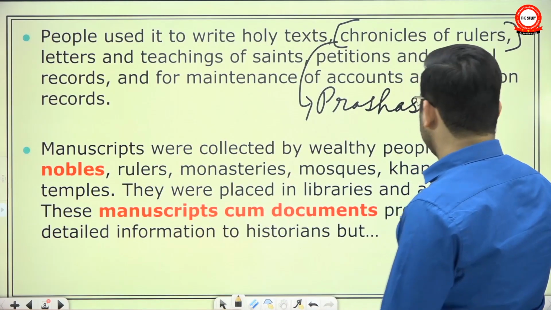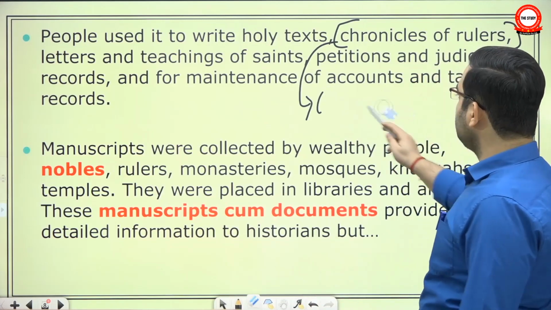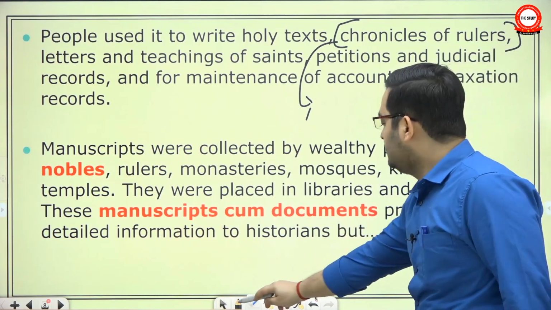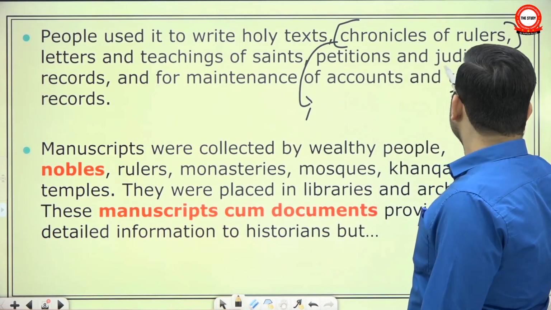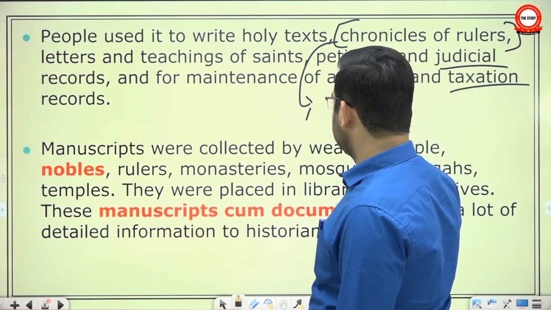But now their court scholars will give you a detailed account. Taxation records. So the availability, the number and variety of literary sources has gone up significantly.